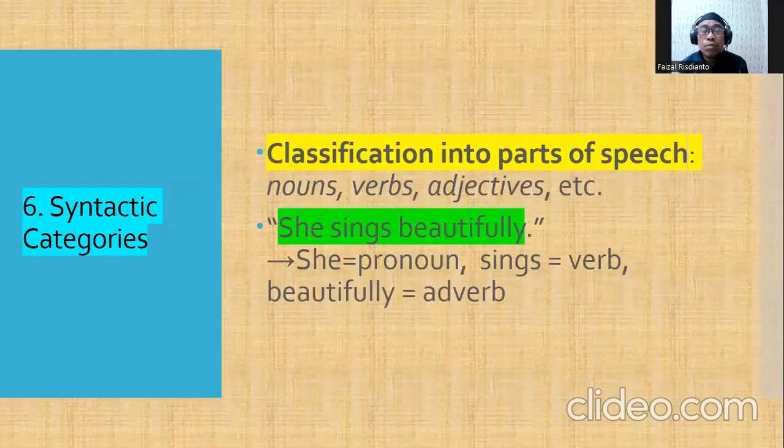Okay, next, syntactic categories. Yeah, it covers classification into parts of speech: noun, verb, adjective, adverb, etc. For example, "She sings beautifully." "She" belongs to pronoun, "sings" belongs to verb, and then "beautifully" belongs to adverb. Yeah, that is something important to know so that you can arrange words in a beautiful way.